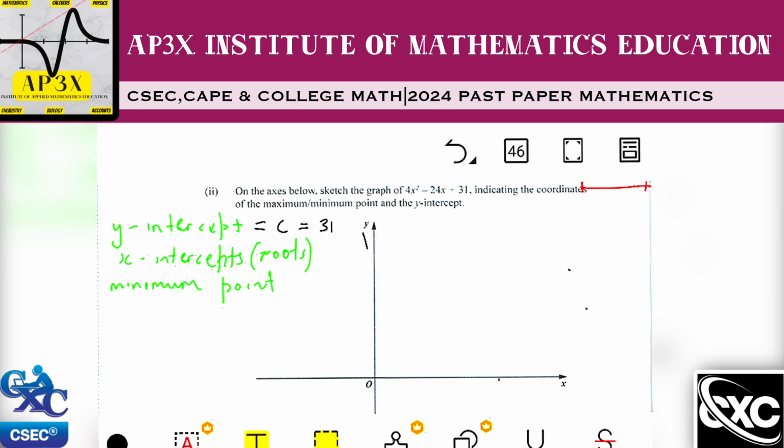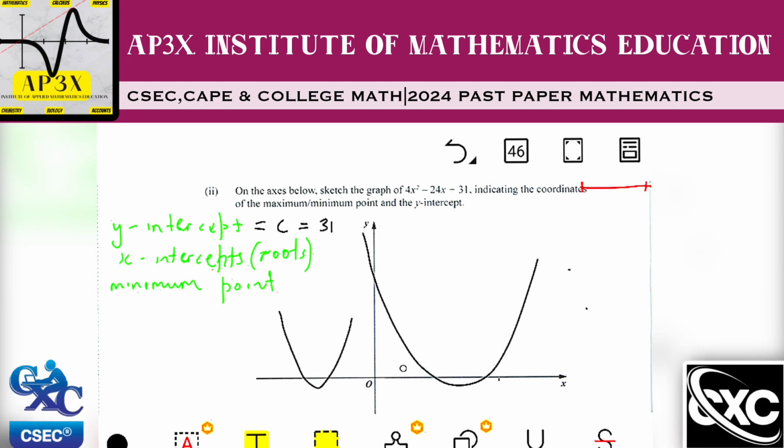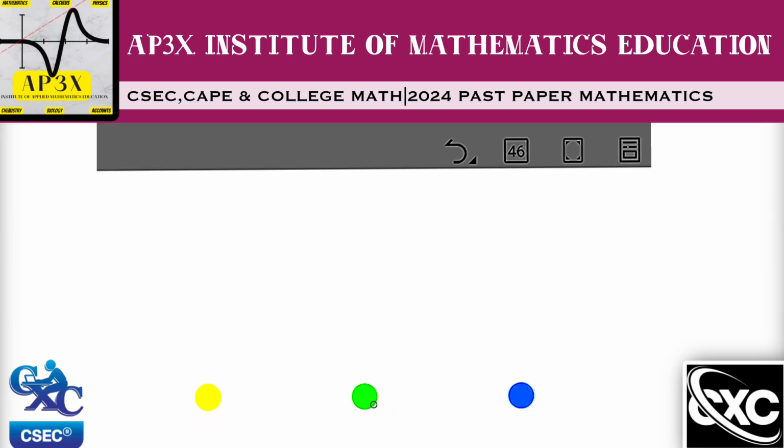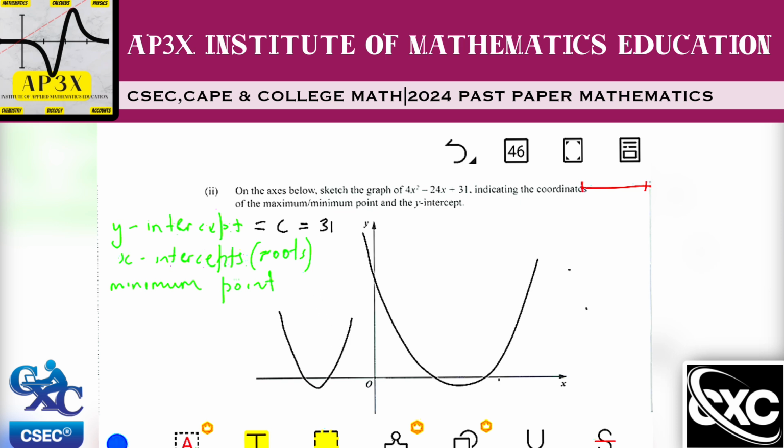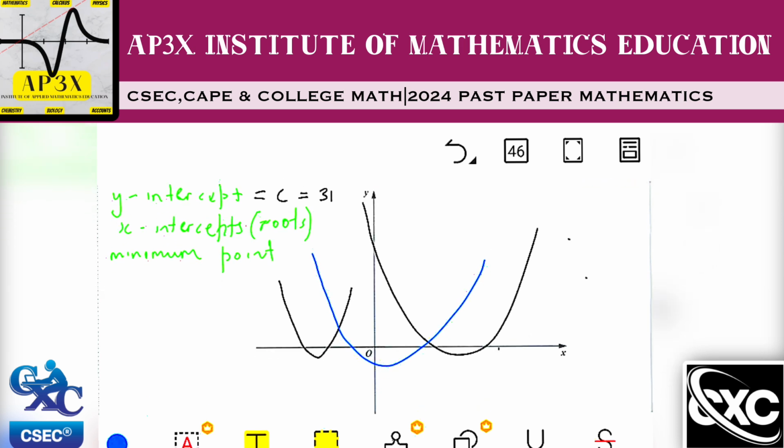So you could have a graph that looks like this, or a graph that looks like this. Both intercepts on the left side of the x-axis, or both on the right side, or it could be a case where the graph crosses both sides of the axis. So it could be any one of those three.